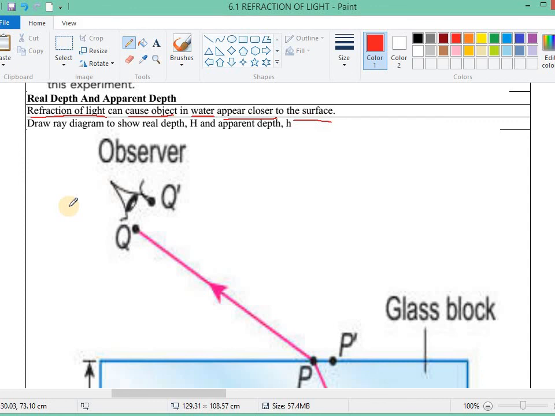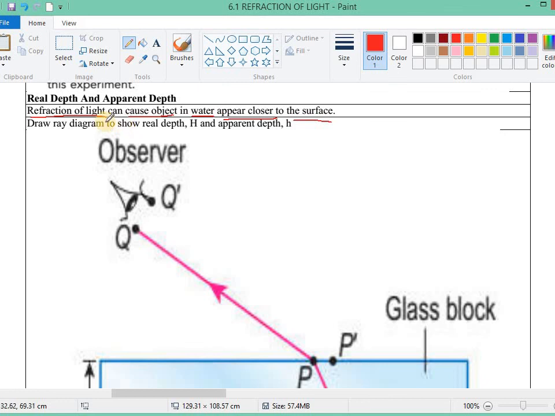That means when you look through a glass, the object that is under the water looks like it is closer than it actually is.